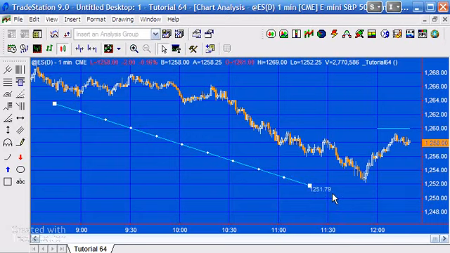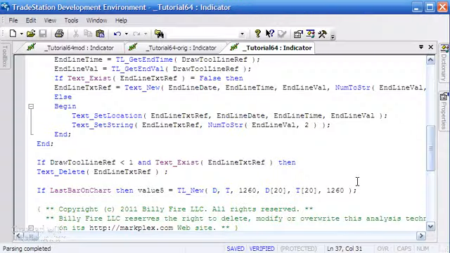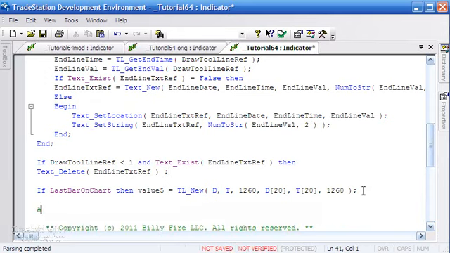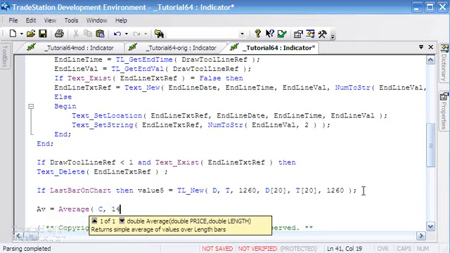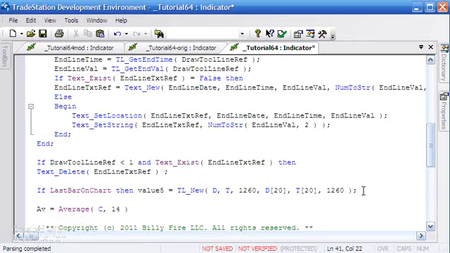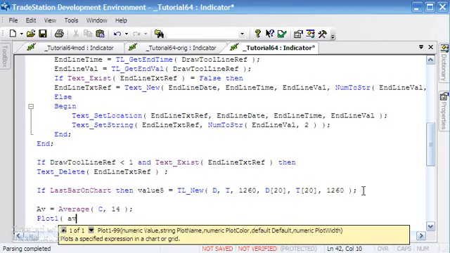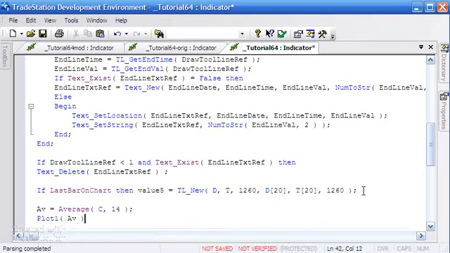What we might also want to do though is, for example, something like just create an average on the chart. We'll just call it AV equals average of the close with a period of 14 bars, and we're going to plot this average on the chart like so.